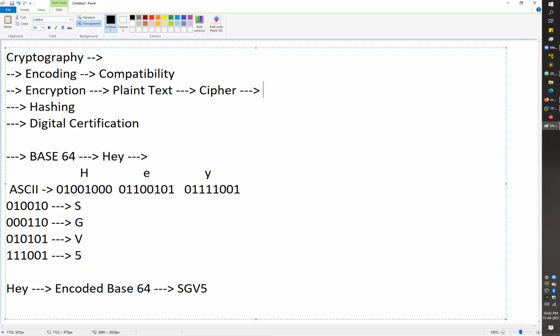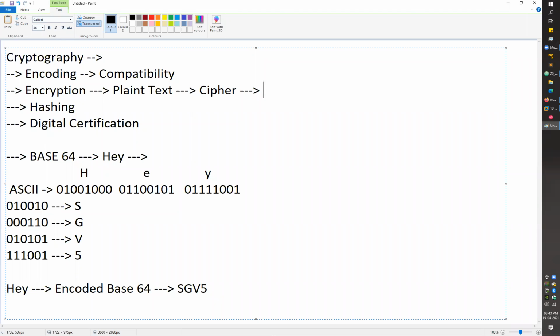Cipher is just the algorithm which I'm going to use to convert the data into an encrypted form. You can say cipher is just a mathematical algorithm which I'll be using to encrypt that data.